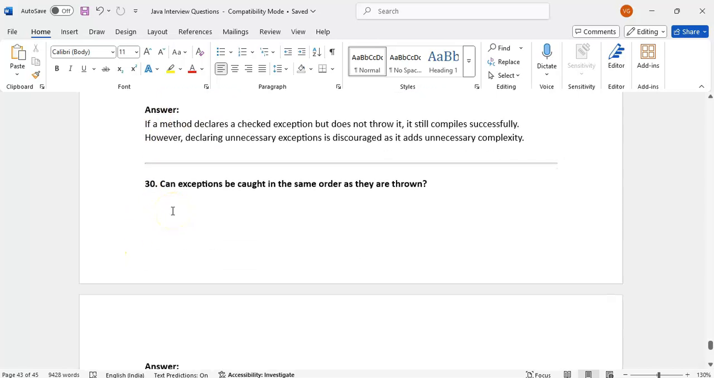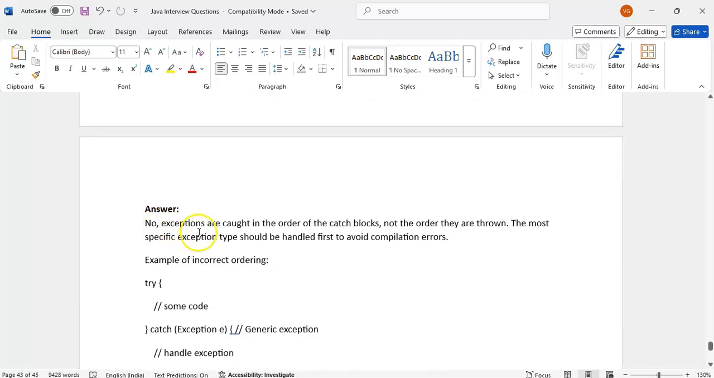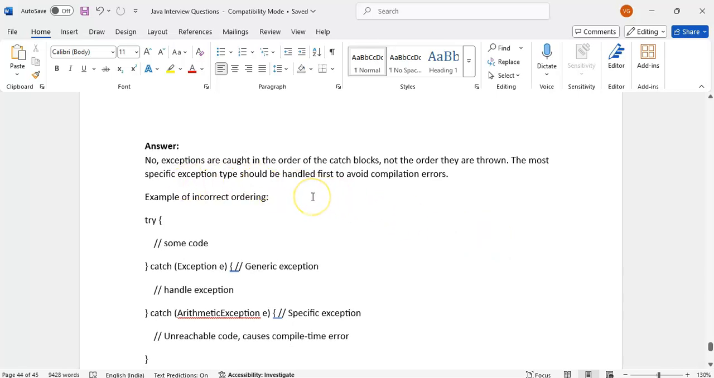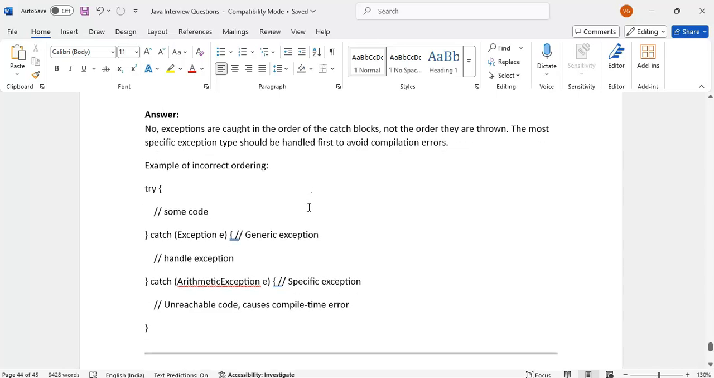Can exception be caught in the same order as they are thrown? No. Exceptions are caught in the order of the catch blocks, not the order they are thrown. The most specific exception type should be handled first to avoid compilation error.